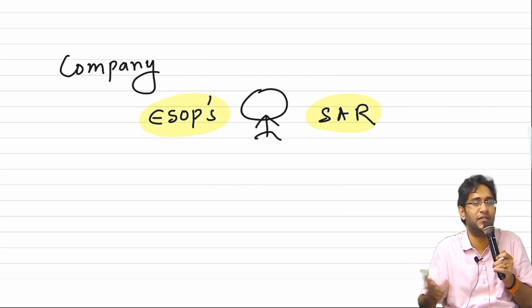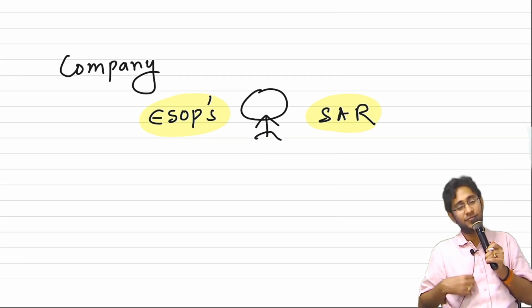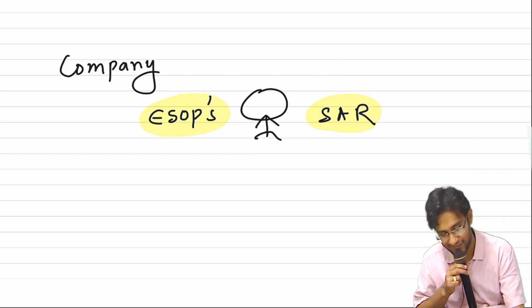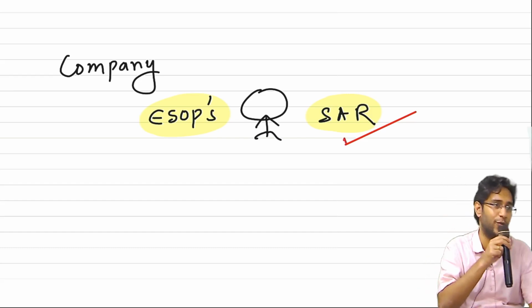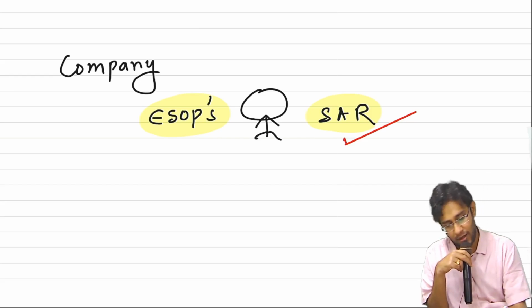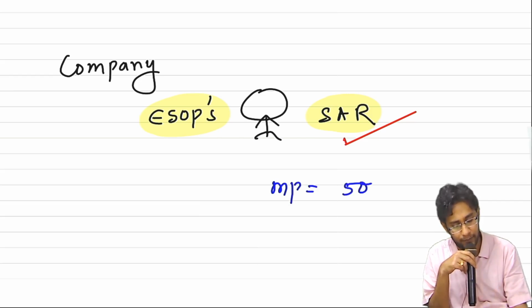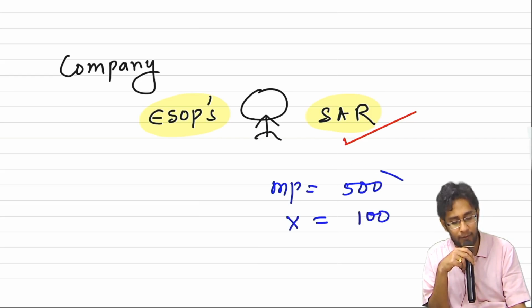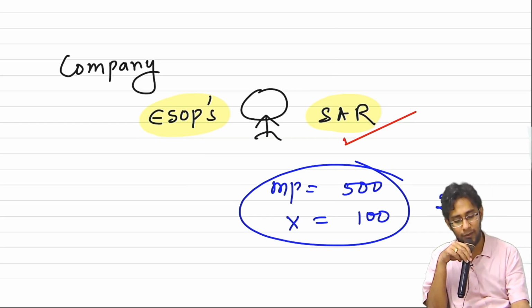Sir, it is a preference. Some people may choose cash, some people may choose shares. No, sir. You cannot apply preferences. You have to take SAR only. Given a choice, you should take SAR only. Why? Listen. Suppose the market price of the share after the vesting date is 500, and the exercise price is 100. If you take the SAR option, the company will pay you cash of 400 directly.